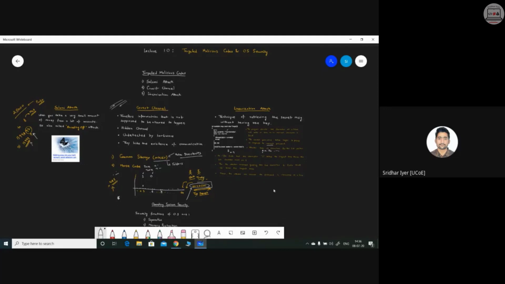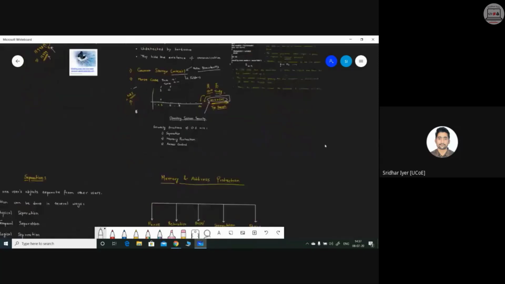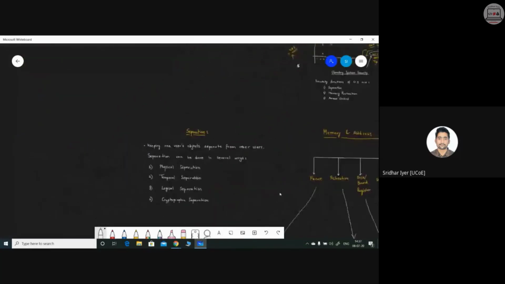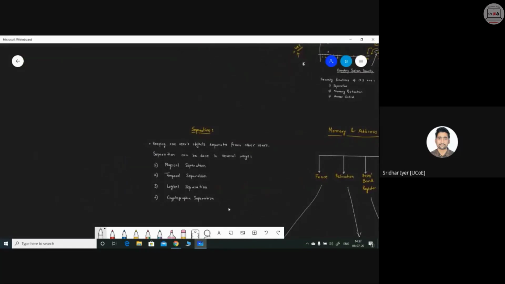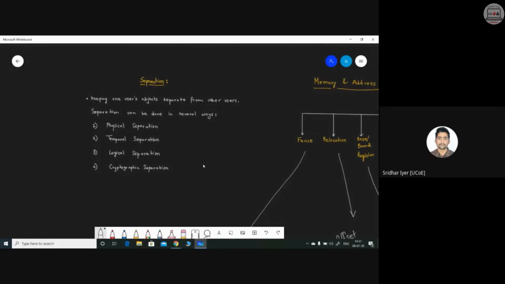So let's move ahead. We have already covered these three targeted malicious codes and the various three types. Now I'm going to start with OS security. We are having 23 minutes time. So let's start with OS security. I'm not sure it will be completed or not. I'm going at my own pace. We'll do it in the next lecture if it's not complete today.